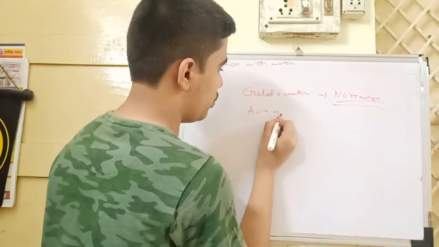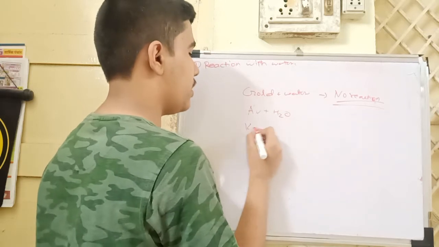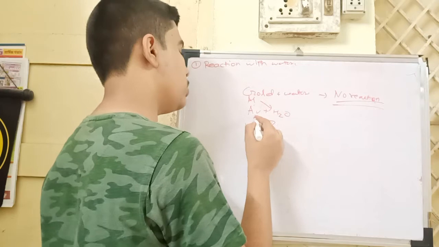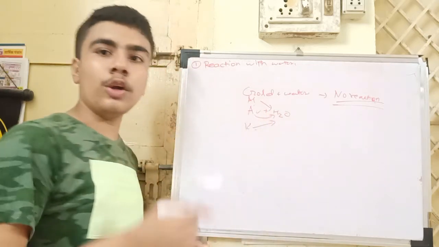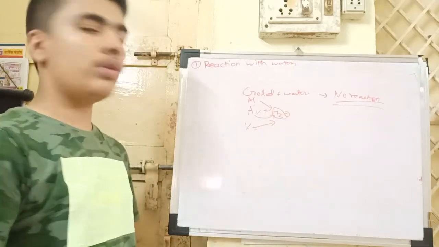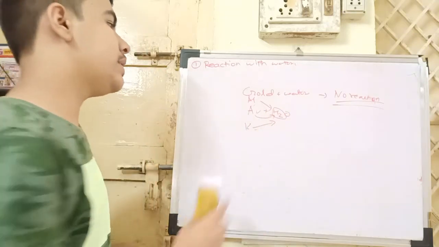Au plus H2O. First K will displace H2, Al will displace H2, but Au is not able to displace, so there will not be any reaction.